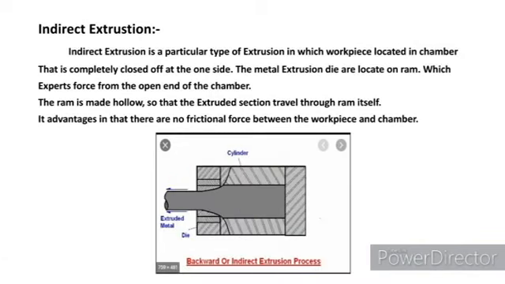Indirect extrusion. It is the straight opposite of direct extrusion. In indirect extrusion, instead of a hole opposite to the puller, the hole to extract the metal is in the ram itself. Seeing the diagram, the molten metal is placed inside the die which is closed at 3 ends, and a puller which has a hole to extract the metal out through the puller itself. So it is called indirect extrusion.